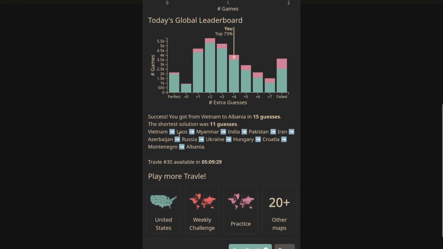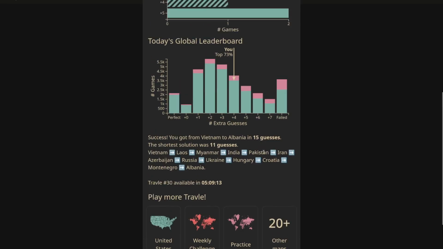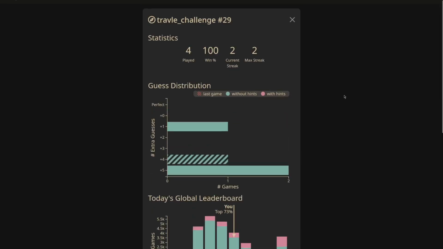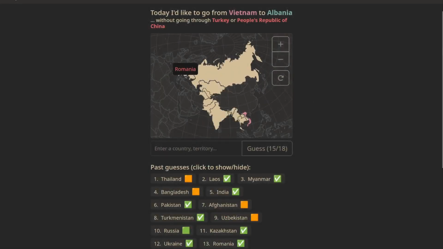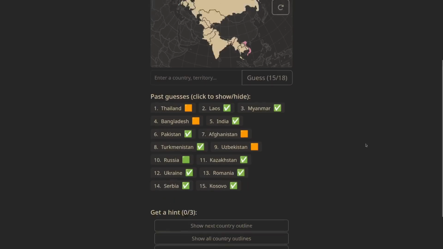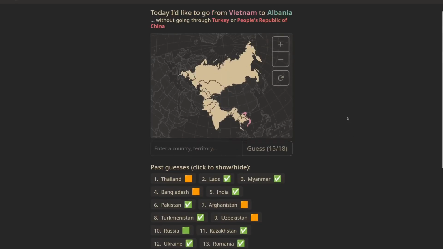So the shortest path, we didn't have to go through Thailand. You can go from Pakistan to Iran to Azerbaijan to Russia. That's a good idea. I didn't realize you could do that. That is definitely faster. And then Ukraine to Hungary, Croatia, Montenegro. Okay, I think we did something similar to that. We went Ukraine, Romania, Serbia, and Kosovo. That's the same length, I think. Okay, there you go. So that was travel and the Travel Weekly.